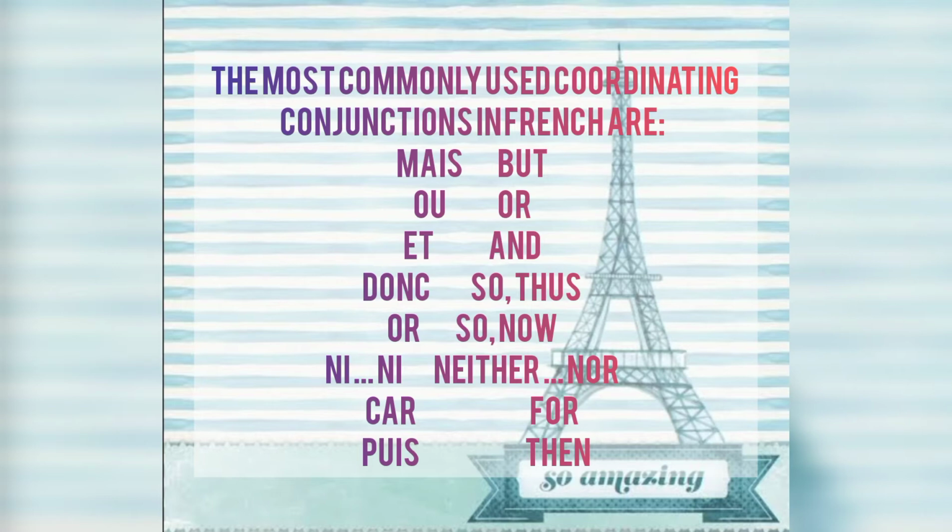That is ni. Then we have for. For is car, not the car that we drive. Car has a separate meaning. And the last word is puis, that is known as then. So these are the most commonly used coordinating conjunctions in French. Next, we will learn the uses of these conjunctions in a sentence.